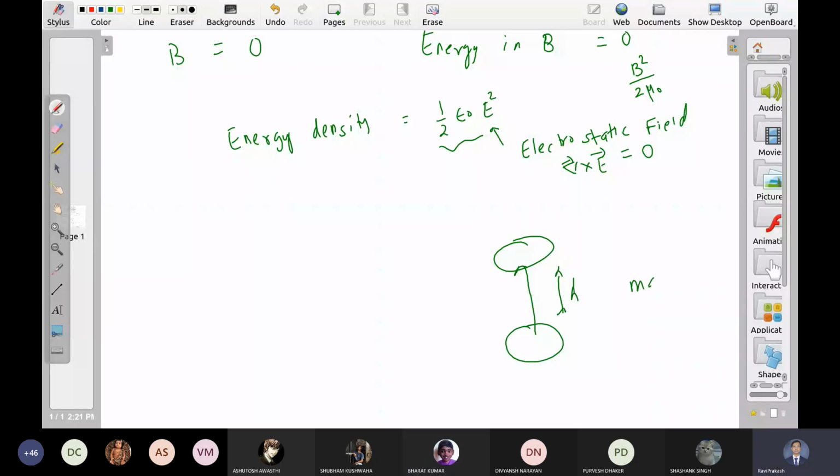Now, magnetic forces do not do any work, so who is doing this work? From the battery?